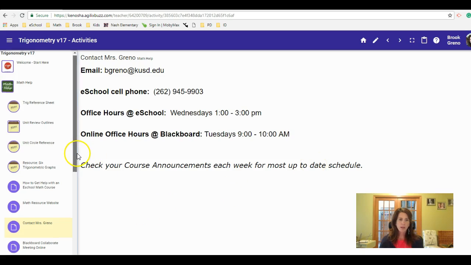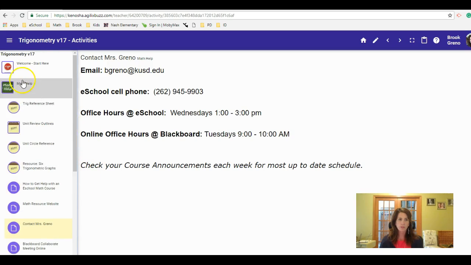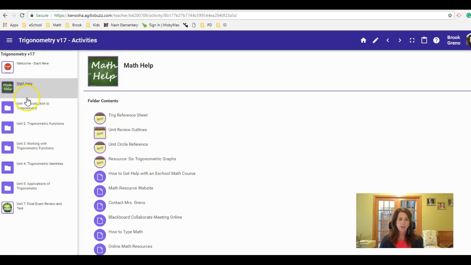As you scroll down the rest of the math help, you can check out how to type math, and some other online math resources. That is all in your math help folder. Then you'll get into your units within your course. The main thing I want to point out in this general overview is that a lot of your assignments are Word documents that you can open, print off, and write on.